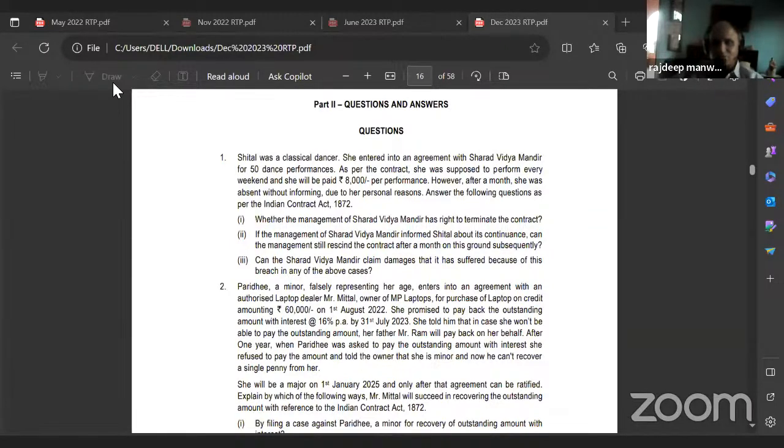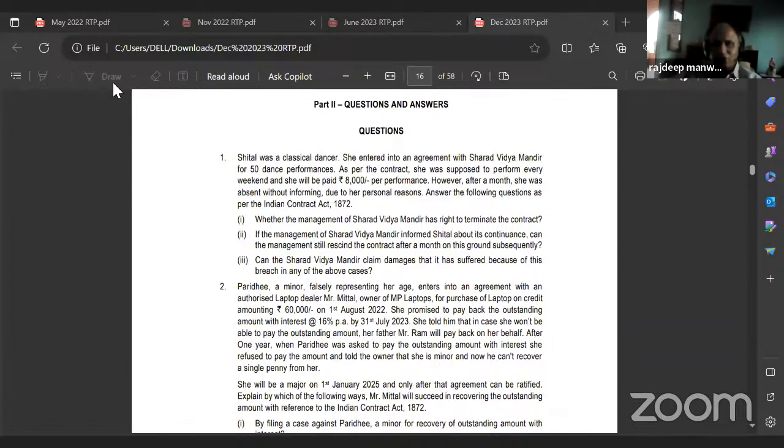As asked in sub question 1, can Sharad Vidya Mandir terminate the contract? Yes, it can terminate the contract if Mrs. Sheetal has willfully absented herself, because if there is a breach of a continuing contract, one of the options available for breach of contract is rescinding the contract. However, as per part 2 of the question, if they continue with Mrs. Sheetal dancing, then they are giving silent consent for continuing the contract, and therefore they will lose the right to rescind the contract after 1 month.